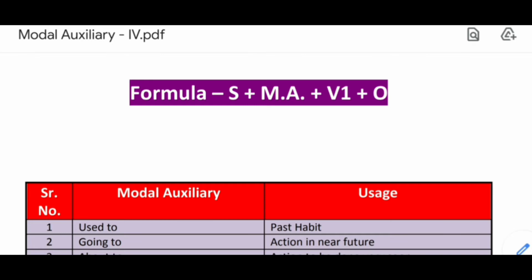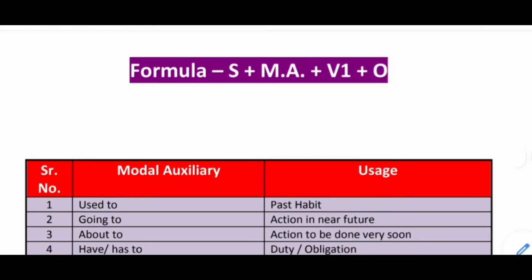Okay, for example, actors and models have to follow diet and workout routine in order to be in the race and get film offers frequently, right? In this way you can make a sentence, that is their duty or obligation. They don't have a choice whether to follow diet and workout routine or not.